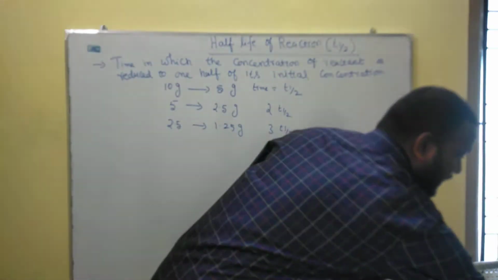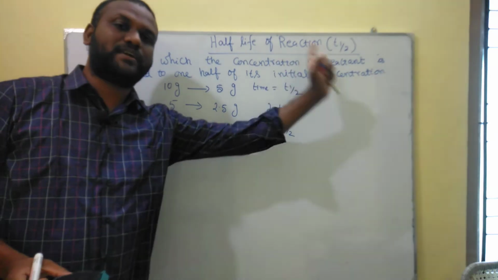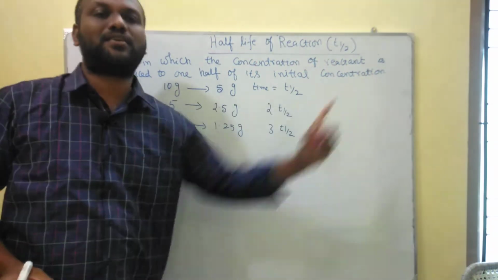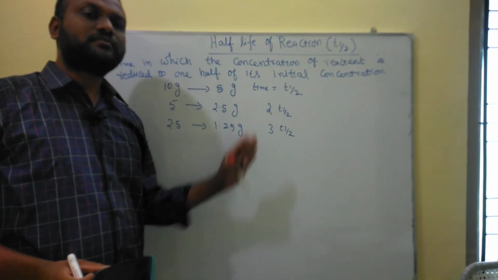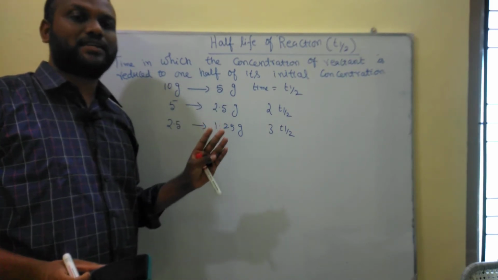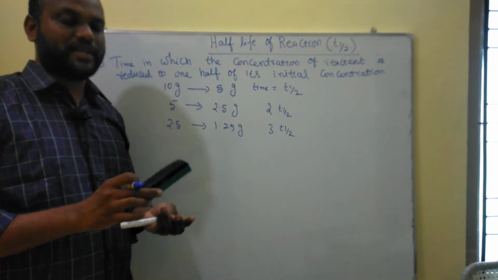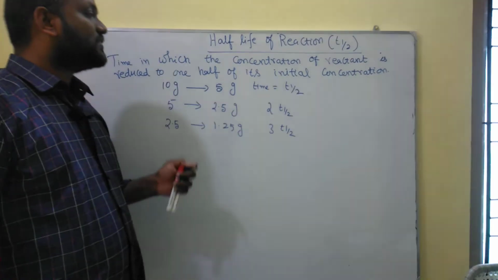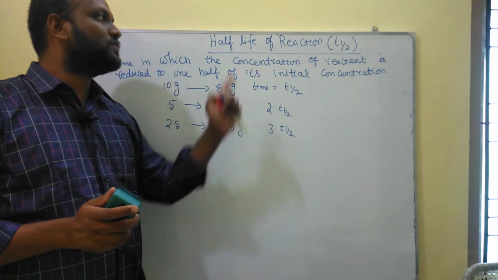So in general, the T half of the reaction is nothing but the time in which the concentration of the reactant is reduced to one half of its initial concentration, whatever the initial amount taken. The T half is mostly pronounced in radioactive decay. For a particular radioactive substance, we mention the T half. Here the T half is also important in chemical kinetics for any reaction.